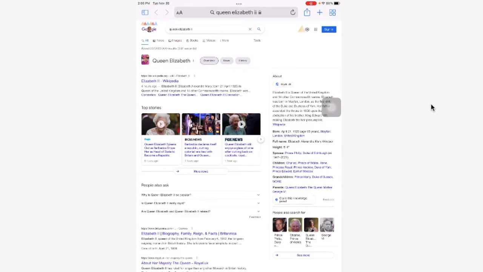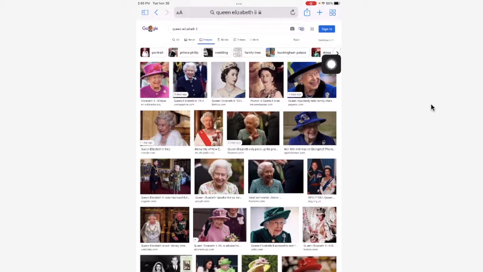The most important thing to do when you're looking for pictures is to go to what word up on the top? Anybody remember? Images. Very good, very good. Images. Okay, so I get lots of awesome pictures of Queen Elizabeth.